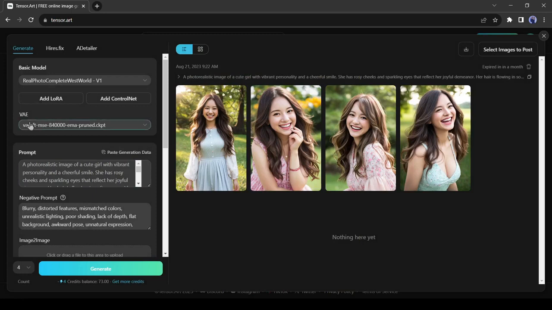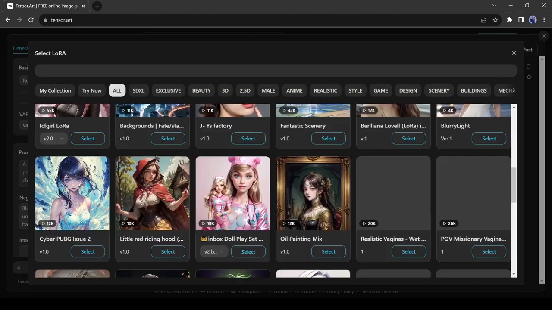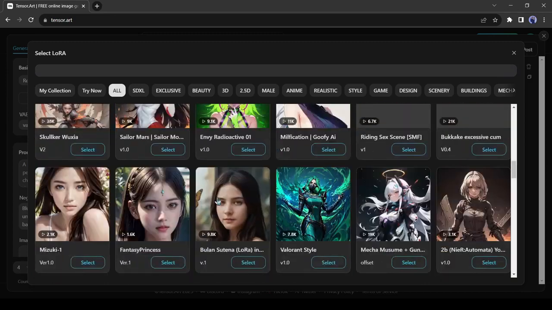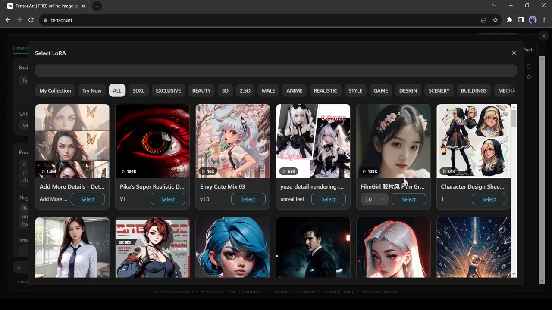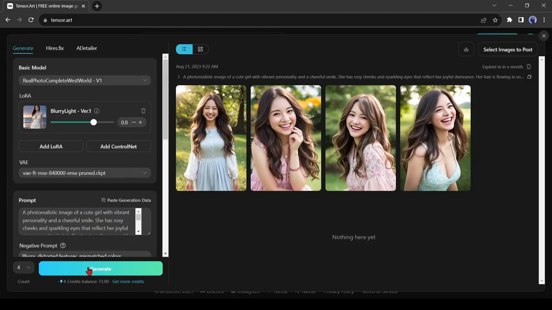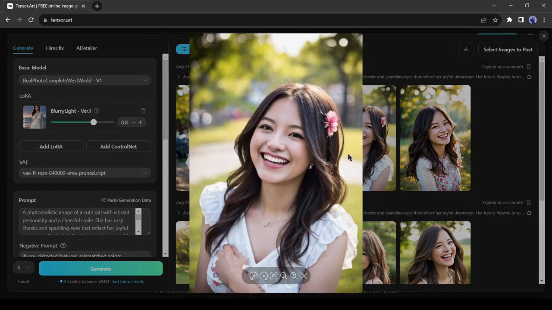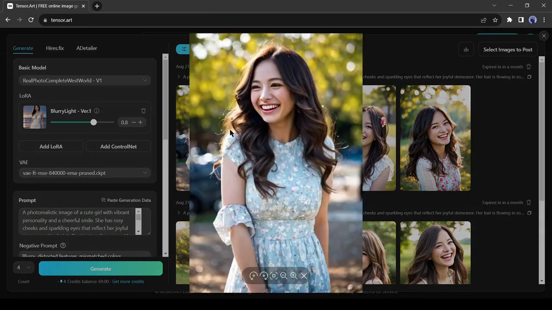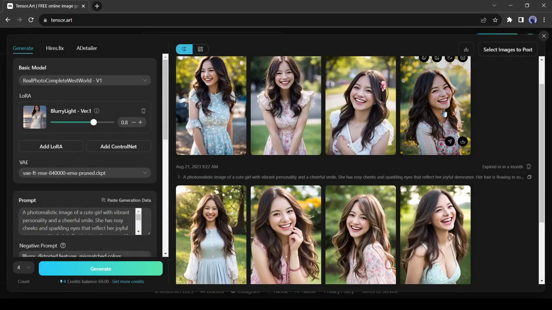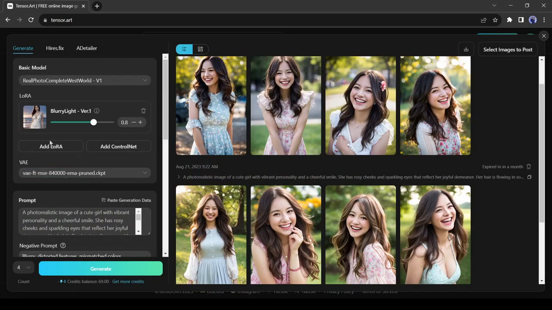For doing this, I will add a LoRA. Click on Add LoRA. There are a vast number of LoRA available here. Select a LoRA model which is suitable for your basic model and style. Okay, now I will regenerate the image again with the same prompt. You can see the difference. Look at the detailing. It seems the photos are taken with a high-quality camera. Lighting, composition, everything is top-notch. You can add more LoRA models to blend the fine-tuning.